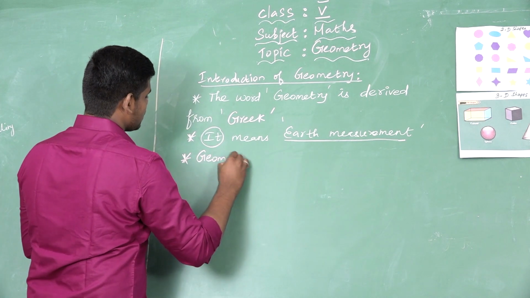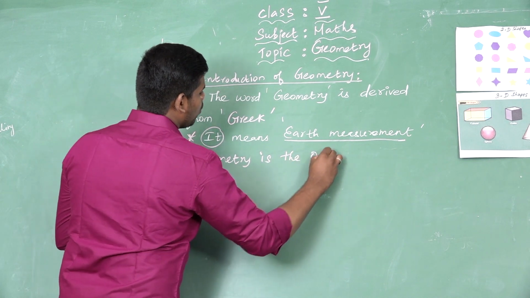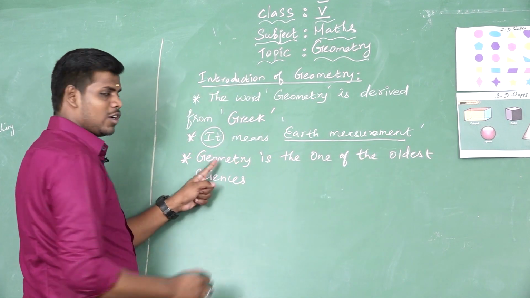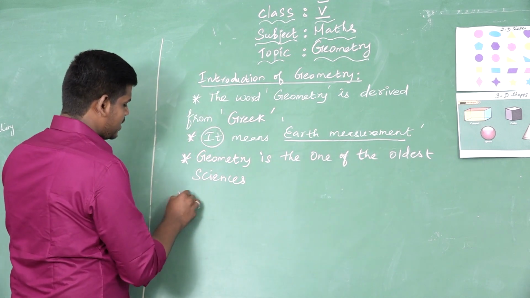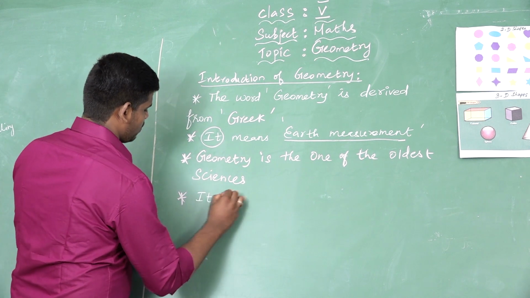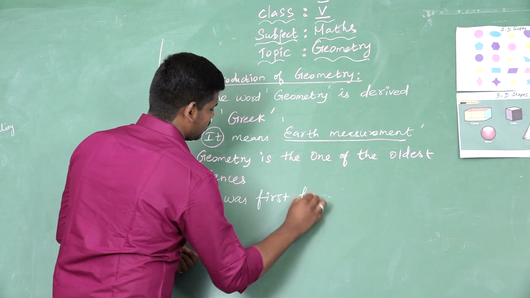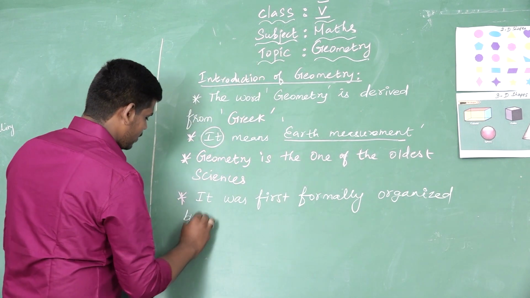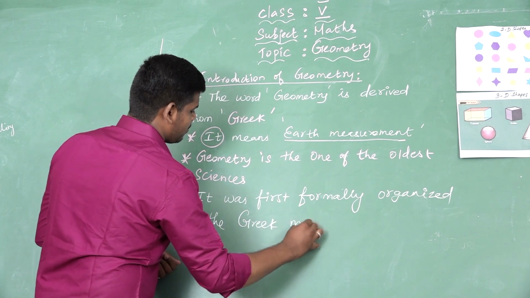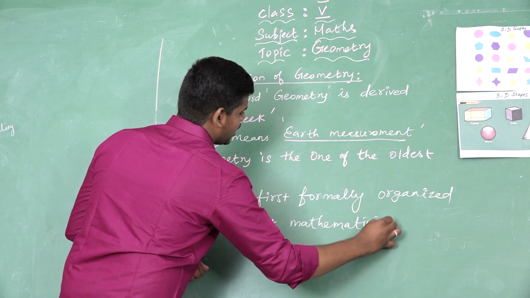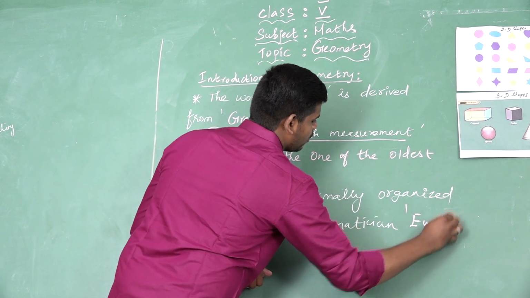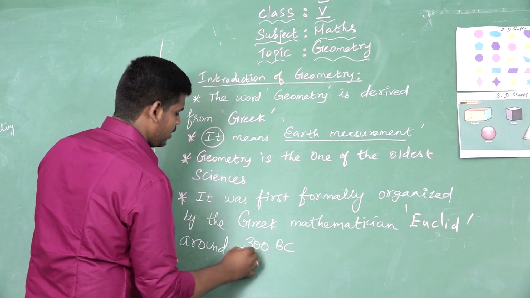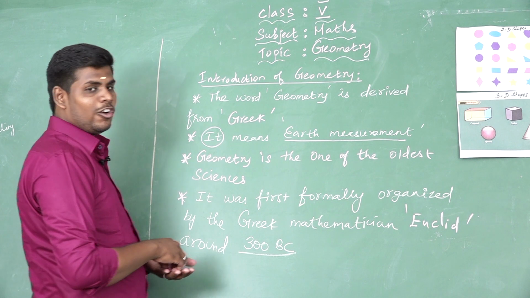Geometry is one of the oldest sciences. It was first formally organized by the Greek mathematician Euclid around 300 BC. The expansion of BC is before Christ.